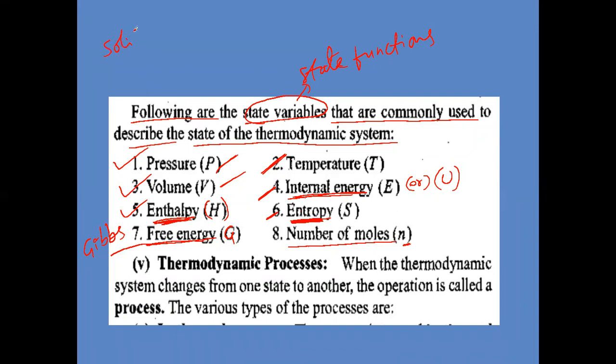Suppose one solid is converted into liquid. In which case are the particles very closely packed? Solid. And in which case are the particles randomly moving in all directions? Liquids and gases.